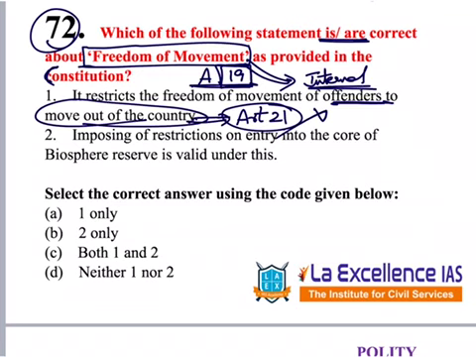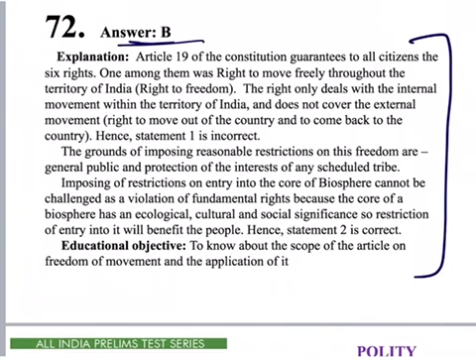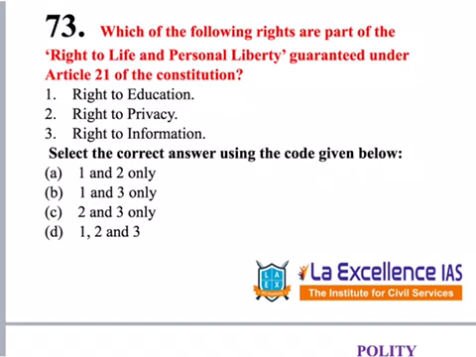Second one, imposing of restrictions on entry into the core biosphere reserve is valid under this because right to freedom of movement has some exceptions. Under that, 2 is a reasonable exception. Answer becomes B, 2 only. So, for that explanation is given over here. Answer is B.